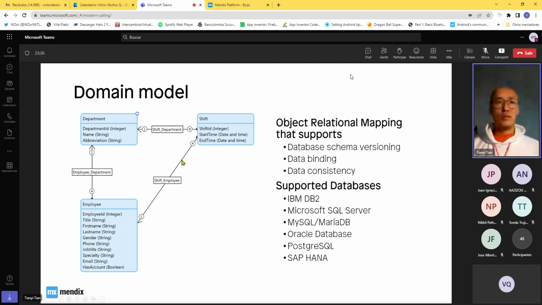So for example, if you want to delete a shift, you probably don't want to delete the associated department with it. So in this case, you can set the delete behavior by double clicking on that association. Right, so what you know from university, this kind of UML notation, it's no longer just a means to write down or draw out ideas. It's actually a developing language now. So that is pretty neat.